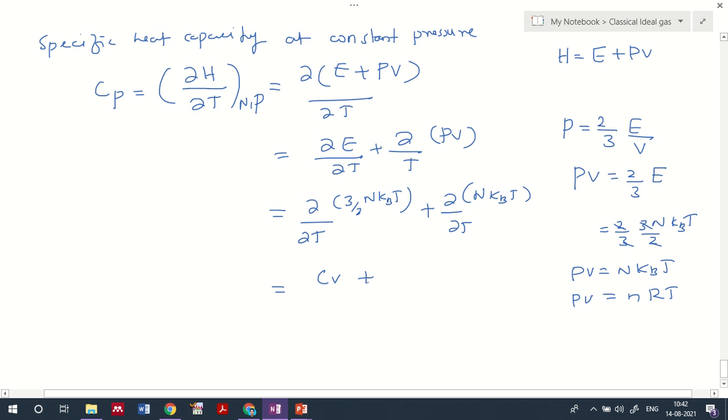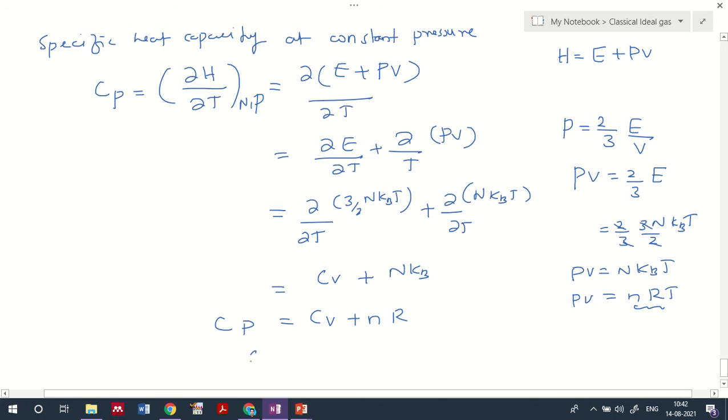This is CV, then plus, when you take ∂/∂T of NKBT, we'll be having NKB here. Okay, so this NKB I can replace by NR, so that is CV plus NR, that is CP.